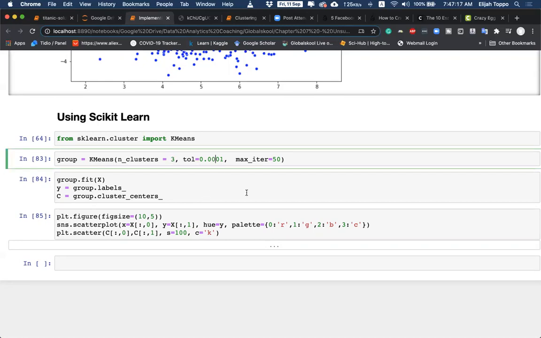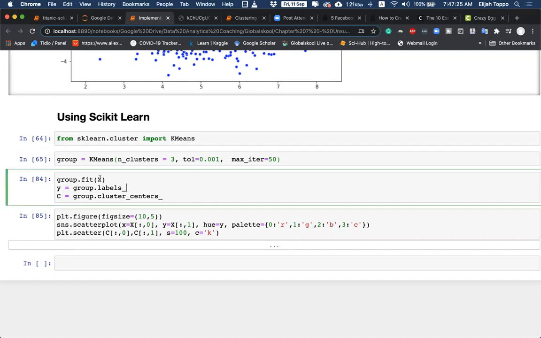We'll use the same tolerance as before, 0.001, and a max iteration of 50. We will fit this group with the data that we have, with group.fit. Once we fit it, we can use group.labels_ to get the different labels it has assigned for the different clusters, and group.cluster_centers_ to see the cluster centers.